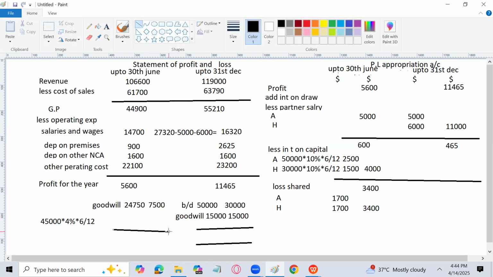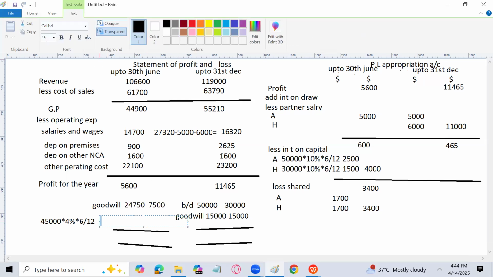Now I can go for the total of this. I will subtract the debit side and find the carried down balances. Why are we doing that? Because the last 6 months interest on capital is supposed to be calculated on these balances. So please go for the total of the credit side. That is 65,000 and this is 45,000. So please subtract 65,000 minus 24,750, how much? 40,250.